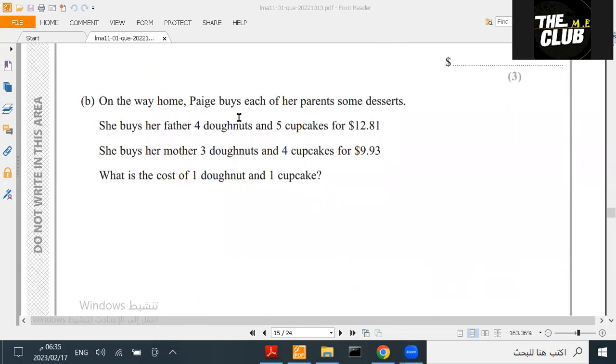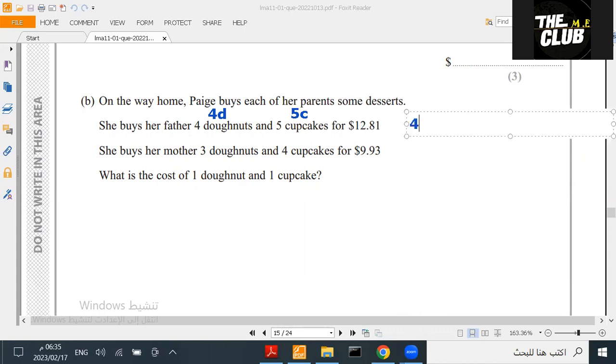On the way home, Paige buys each of her parents some desserts. Let's focus on Paige. She buys her father 4 donuts, so let's call it 4D, and 5 cupcakes, let's call it C, for 12.81.